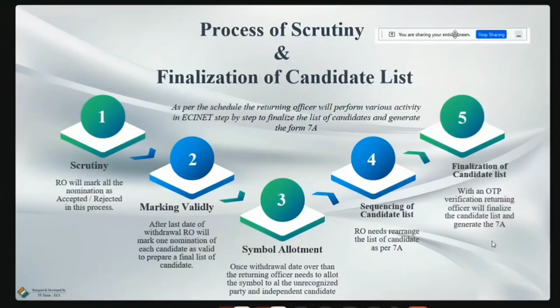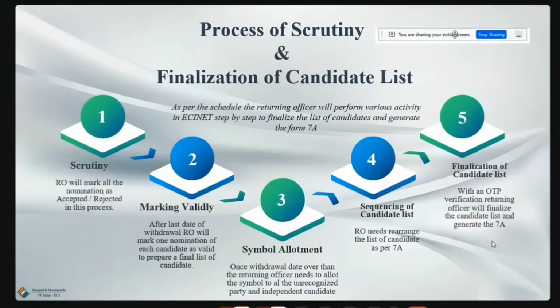The second one is marking validly contesting candidates. This means, for example, if one person has multiple nominations, only one nomination will go for the contest. If a person submits four nominations, only one nomination will be going for the contest, so you have to select that one nomination. So there will be a list of 10 candidates in which there will be 6 individuals. So 6 validly contesting candidates should be marked against each other. That is what is meant by validly contesting candidate.